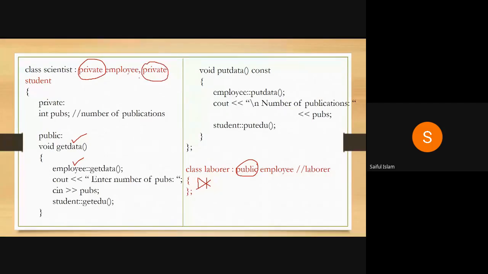That is why we are putting private here. So the object of a laborer will be using member functions associated with employee, but an object of a scientist will not be invoking member functions of an employee or a student, because we have a get data function that will read the student data and employee data using a function call.